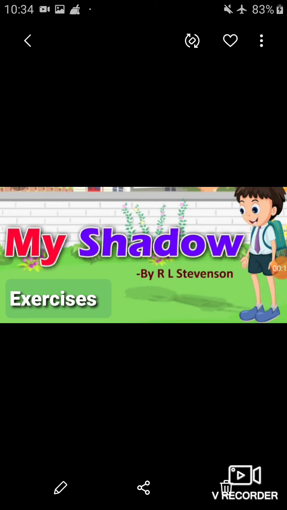So my dear students, this is your English teacher and I am here again with exercises of the poem My Shadow from your English textbook. Before starting the exercises, let's have a quick overview of this poem. My Shadow is a poem written by Robert Louis Stevenson. The poem revolves around a child and his shadow. He is fascinated by his own shadow that moves with him.